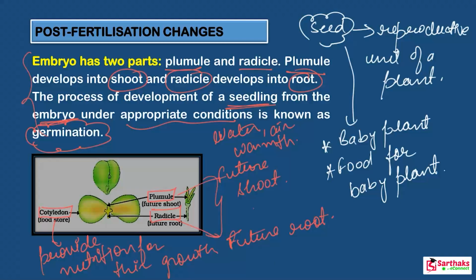One more point to keep in mind: the baby plant is not always in an active state. The baby plant present in the seed is in an inactive, dormant state. When the seed gets suitable conditions, only then will it germinate. So basically this is all about how reproduction occurs in flowering plants. After that we will discuss sexual reproduction in human beings.